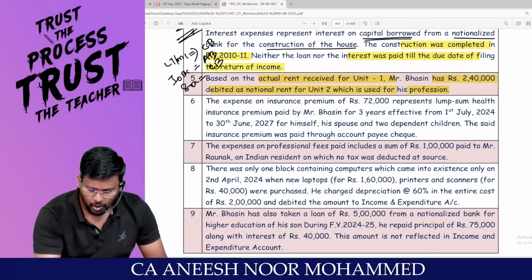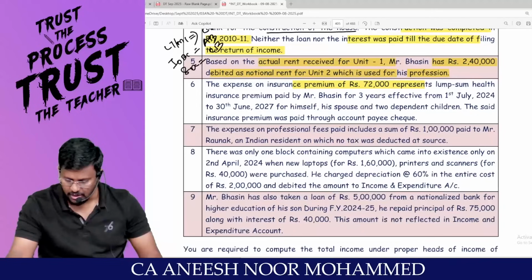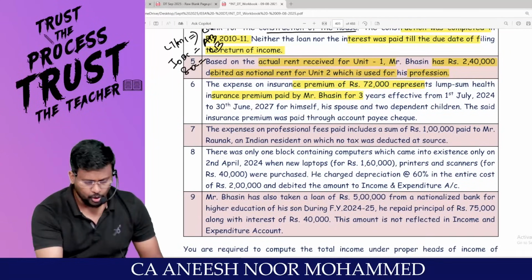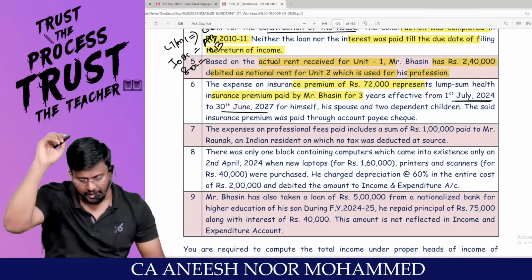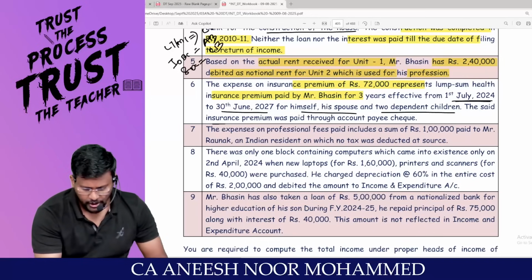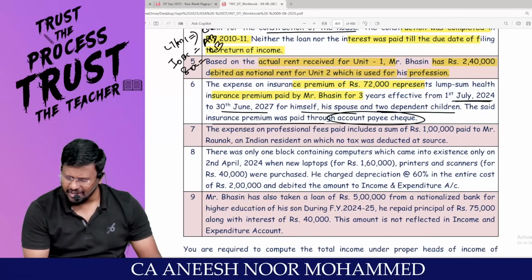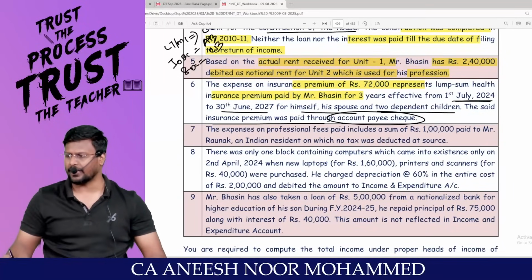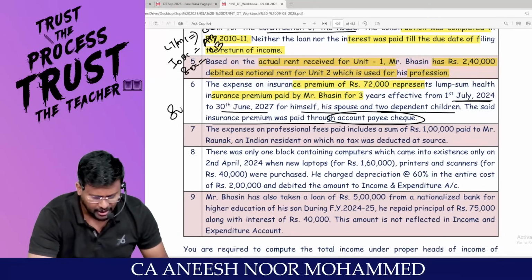The expense on insurance premium of 72,000. We have insurance premium 72,000, representing lump sum health insurance premium paid by B for 3 years effective from 1st July to 30th June 2027 for himself, spouse and 2 dependent children. The said insurance premium was paid through account payee cheque. First of all, is insurance premium paid an allowed expenditure for PGBP? It's an impurity, should be added back. And once you are traveling through the optional tax regime, you are entitled to claim deduction under 80D.